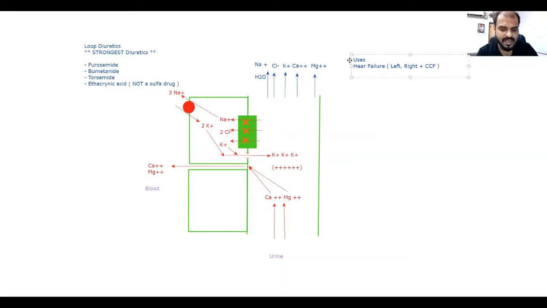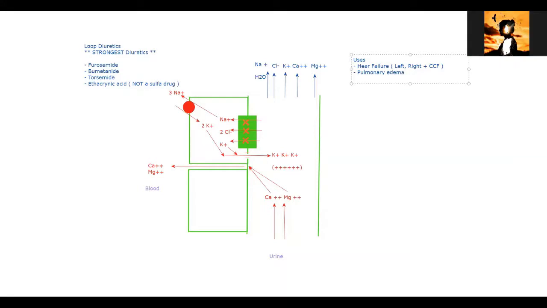Left heart failure results in an edema in the lungs. What is it known as? The famous pulmonary edema. Should it be given in it? Generalized edema due to right heart failure. Generalized edema of the body due to right heart failure. Ascites. It is not a drug of choice, but yes, we can give it in a patient of cirrhosis who has ascites. It can be given. Usually, the potassium-sparing diuretics are preferred in that case. So we just write it here because bookish or theoretical, we have to know all of the uses.